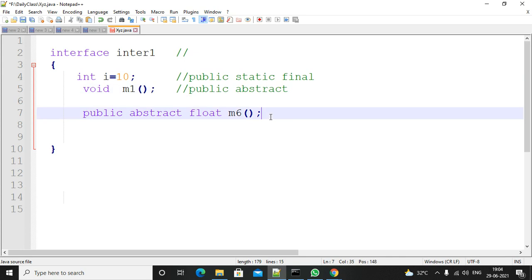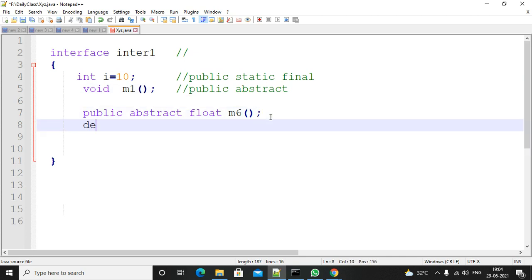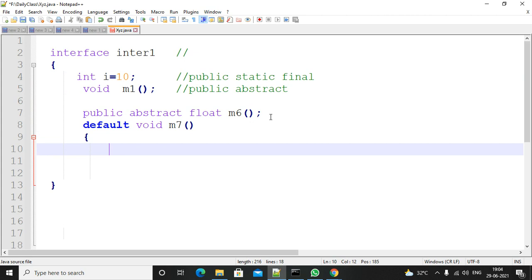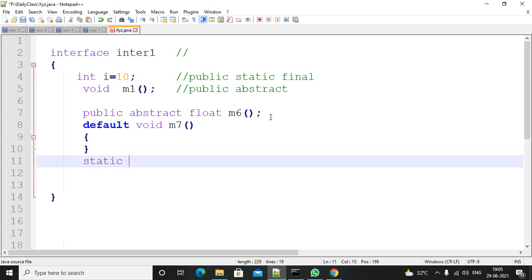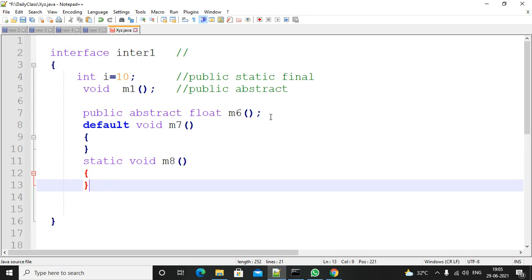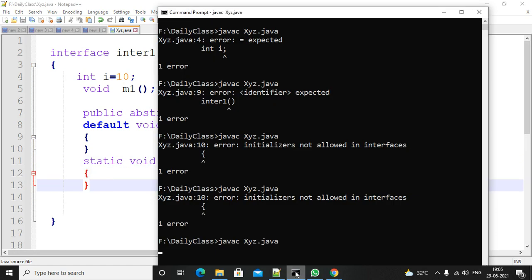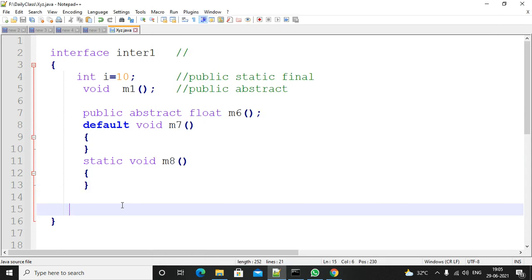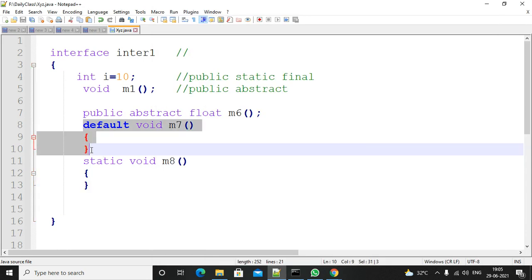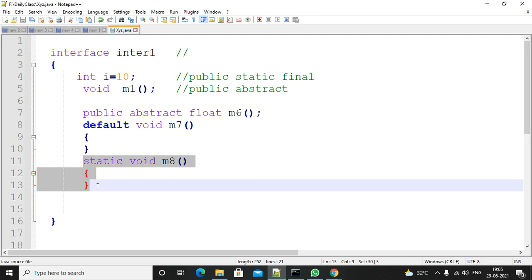From Java 8 onwards, you can add default methods and you can add static methods. Compile, no error. We will discuss these two later.